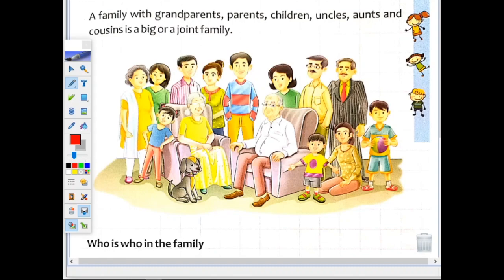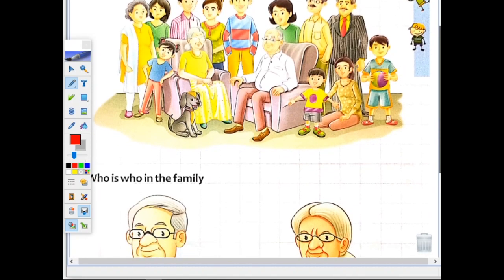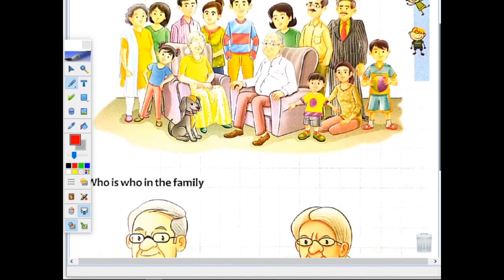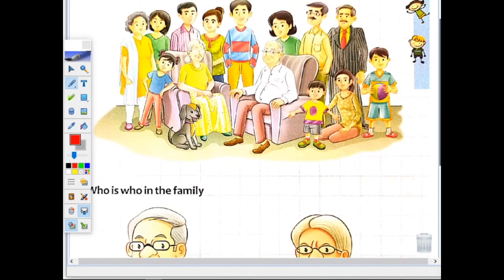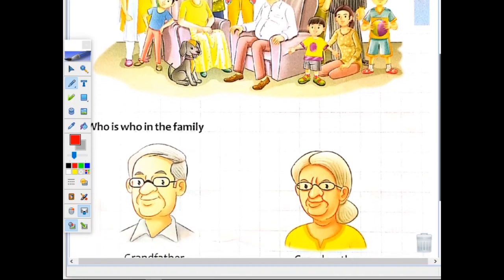It is real fun, children, to live in a joint family. We can share our thoughts, we can enjoy together. We enjoy a lot. I think you all also agree with me? Yes or no? Yes.